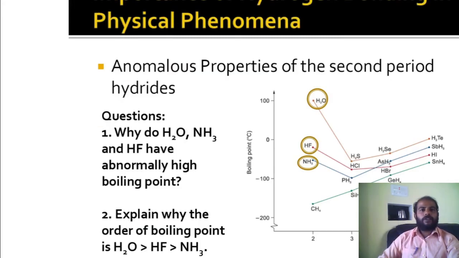Now, the importance of hydrogen bonding in physical phenomena. Let us take one example: water, ammonia, hydrogen fluoride. So these are all can form hydrogen bond. That's why it has highly boiling point. So let me say the order: water, hydrogen fluoride, ammonia.